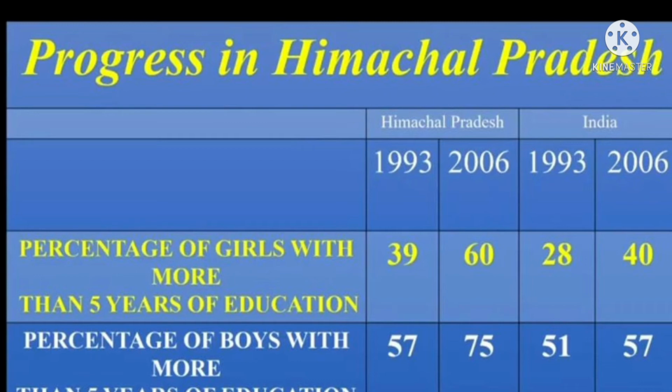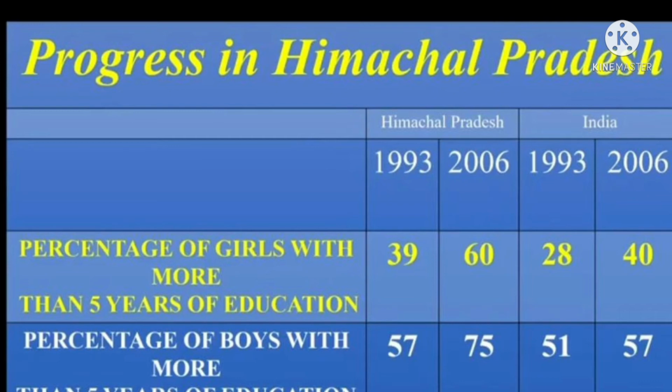In 2006, it becomes 60, about 20% extra. India in 2006 becomes 40. Percentage of boys with more than 5 years of education in 1993 is 57 and in 2006 is 75. India is 51 in 1993 and 57 in 2006.